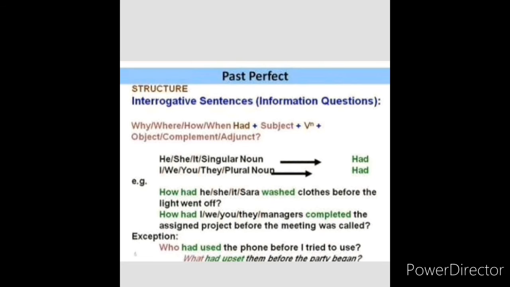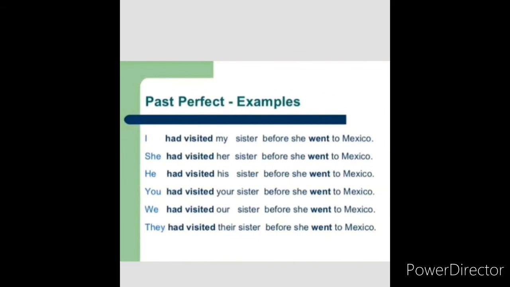Who had used the phone before I tried to use it? Somebody had already used his phone before he took it. Okay, that is what he is asking. Who had used my phone before I took it? Okay. What had happened? What had upset them before the party began? Okay. Now, past perfect examples. All this is past perfect examples.